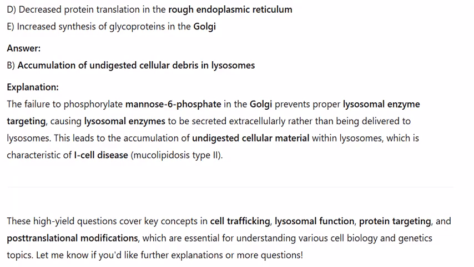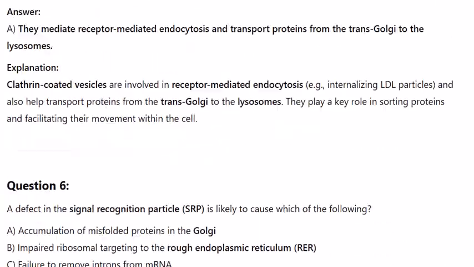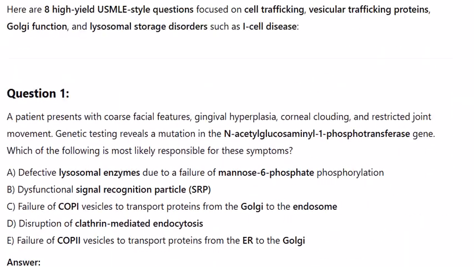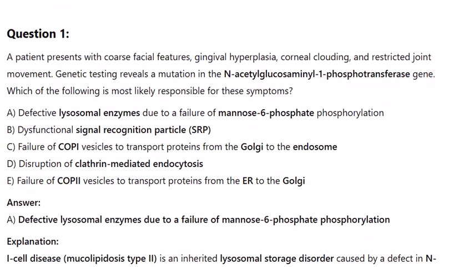High-yield USMLE-style questions focused on cell trafficking, vesicular trafficking proteins, Golgi function, and lysosomal storage disorders, such as I-cell disease.